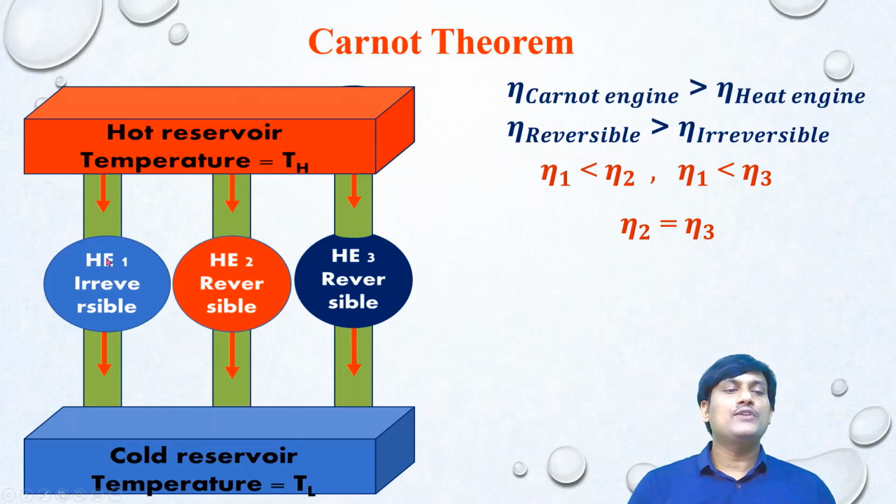If you take the efficiency of the first, second and third engines, the efficiency of the first engine is always less than the efficiency of the second and third engines. So eta 1 is less than eta 2, and eta 1 is less than eta 3. Suppose you take two reversible engines working between the same temperatures, then the efficiencies of the engines will be equal. That is, eta 2 is equal to eta 3. According to the Carnot theorem, if two engines are working between the same temperatures, then the efficiency will be equal.